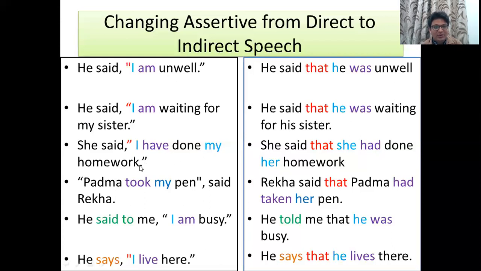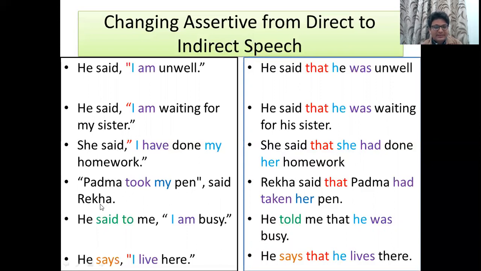She said, I have done my homework. She said that she had, past tense of have as had, she had done. My again, my is the possessive case of I. And who is I? I is the speaker. Who is the speaker? She. So what is the possessive case of she? Her. So the answer is, she said that she had done her homework.